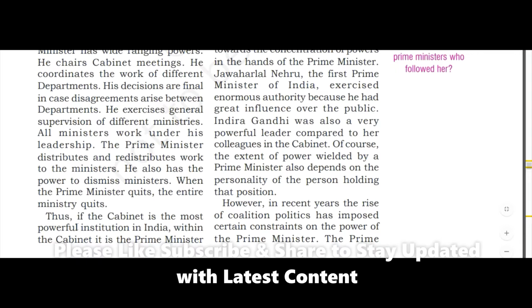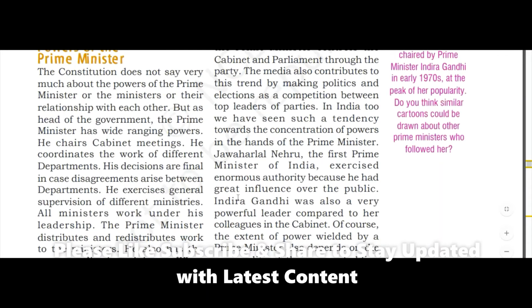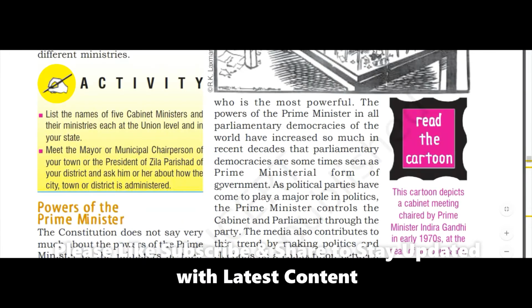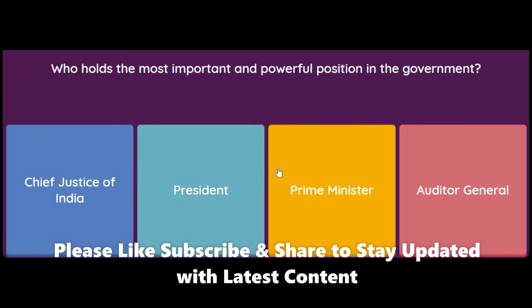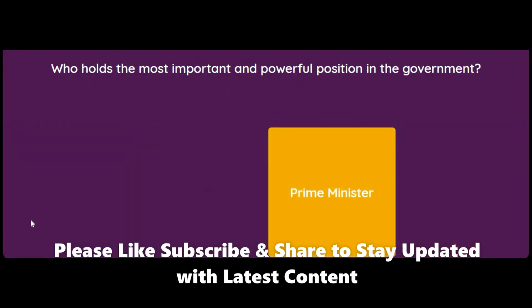Thus, if the cabinet is the most powerful institution in India, तो आपको ये भी क्वेश्चन आ सकता है कि सबसे पावरफुल इंस्टीट्यूशन कौन सा है इंडिया में, and the answer will be the cabinet is the most powerful institution in India. Within the cabinet it is the prime minister who is the most powerful. So we have the answer, prime minister is the most powerful.